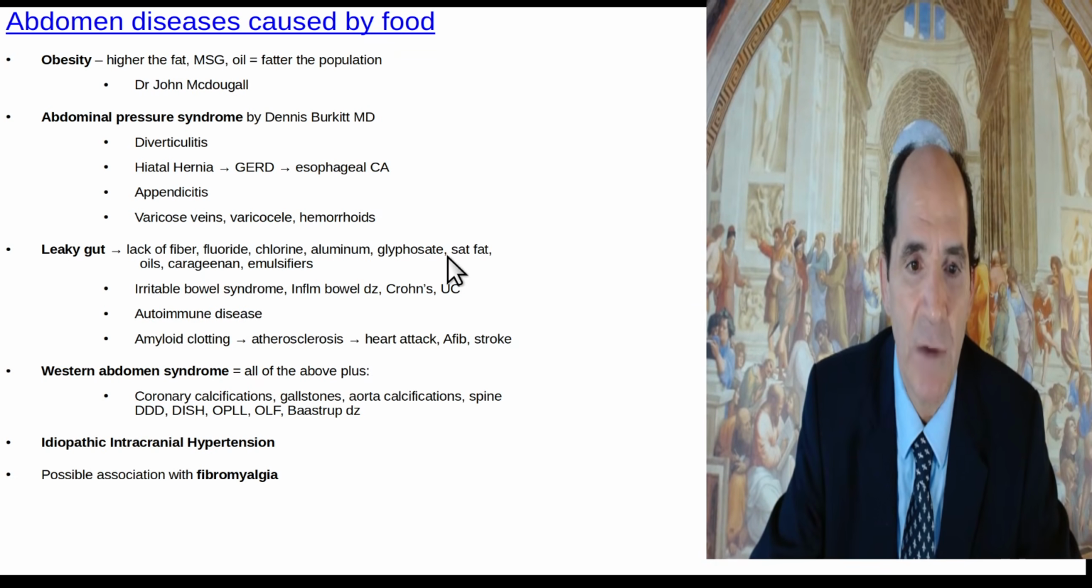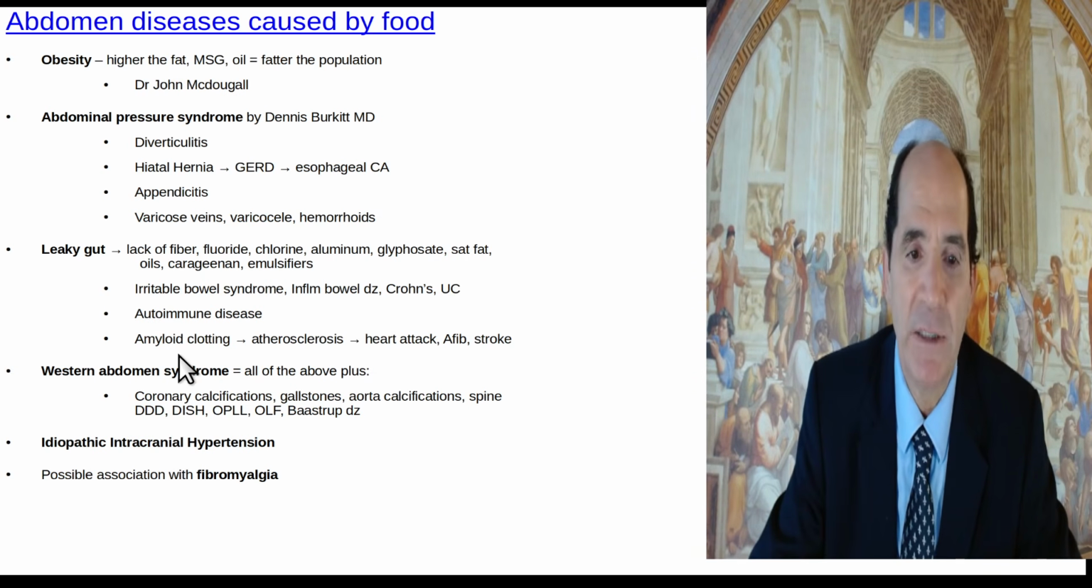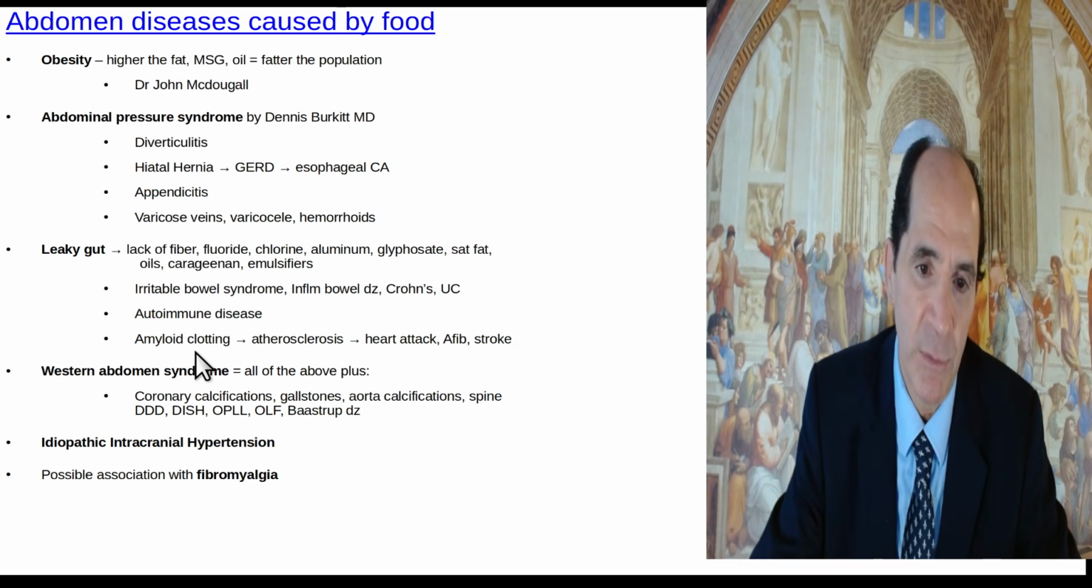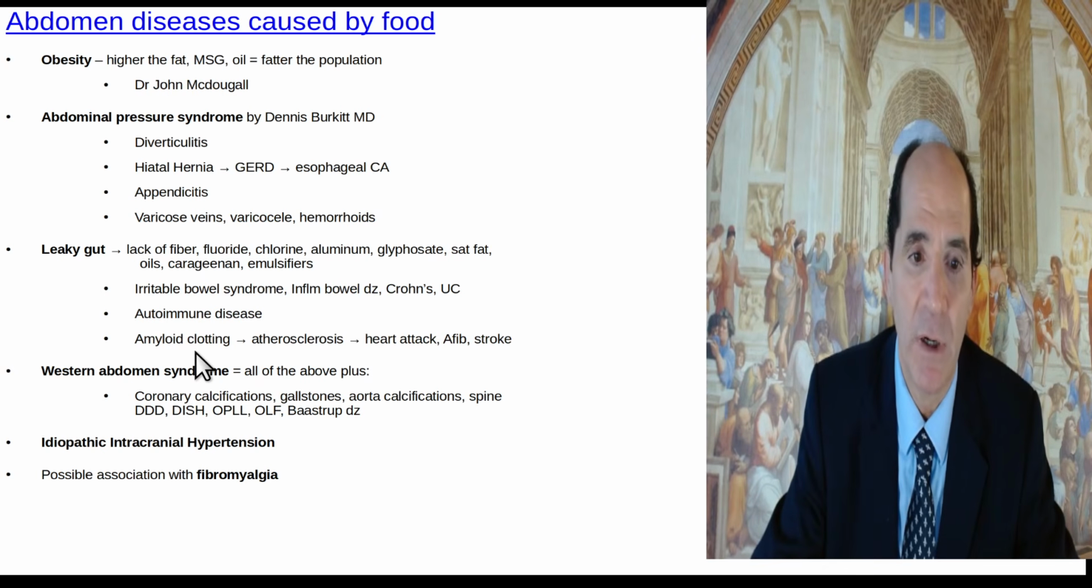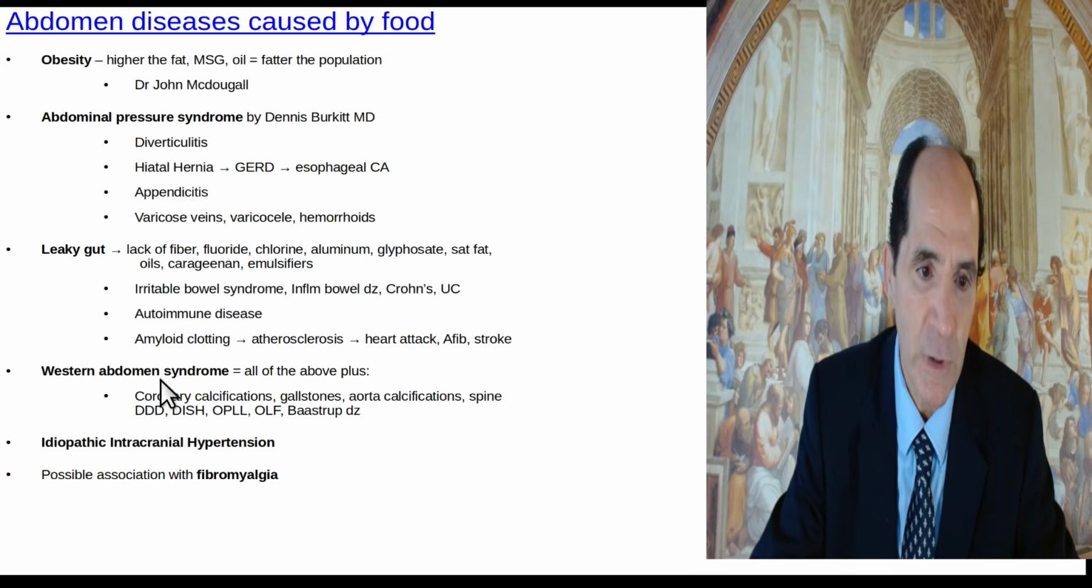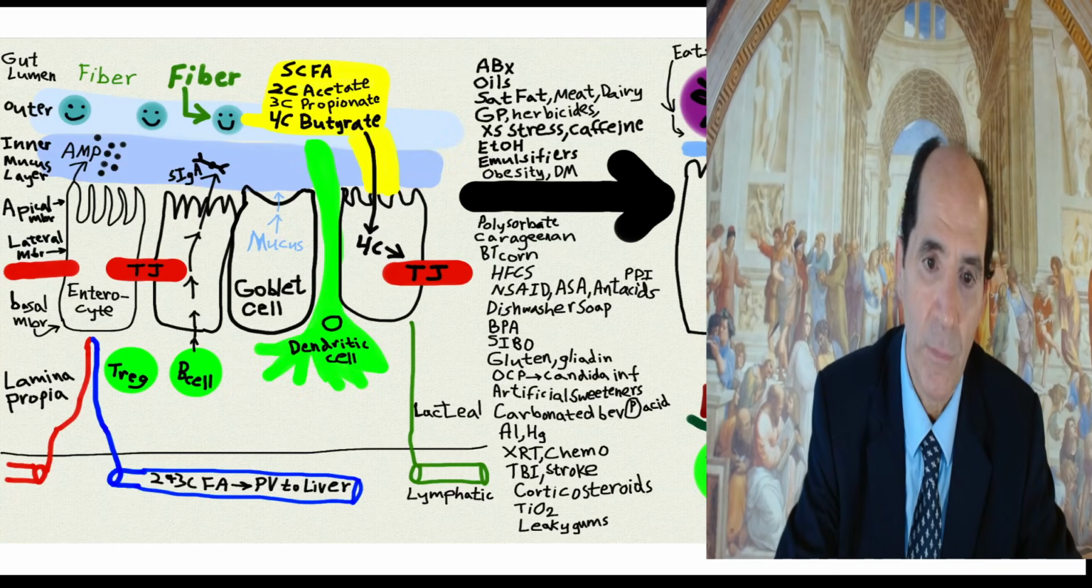Okay, this leaky gut stuff, I'm not sure who figured it out. I learned it from Dr. McDougall, and then I just read about it in more detail. I can tell you the people who figured out amyloid clotting are Douglas Kell, the PhD from England, and Etheresia Pretorius, she is the PhD lady from South Africa. Okay, I'll show you what amyloid clotting is about. This is what I was just talking about, Western abdomen syndrome. I'm the one who described that, and then I'll go into a few other things.